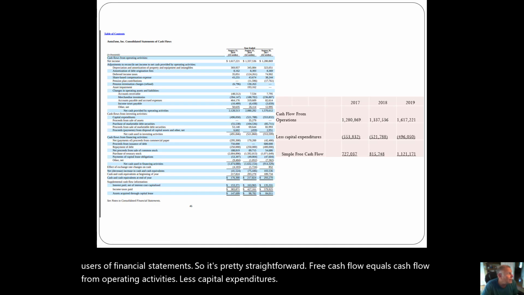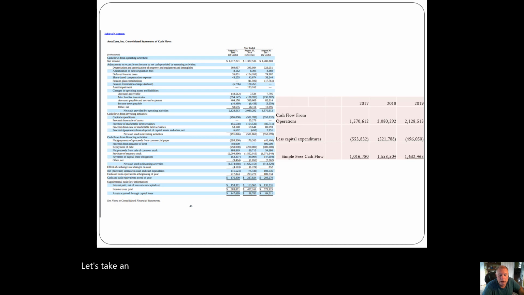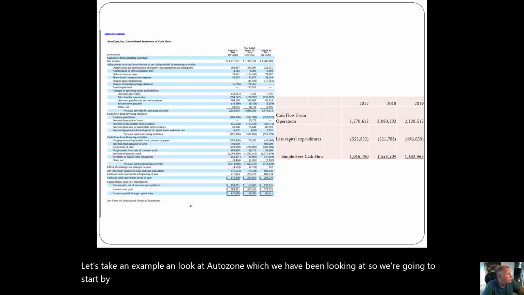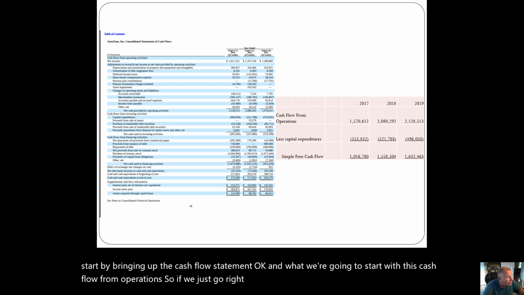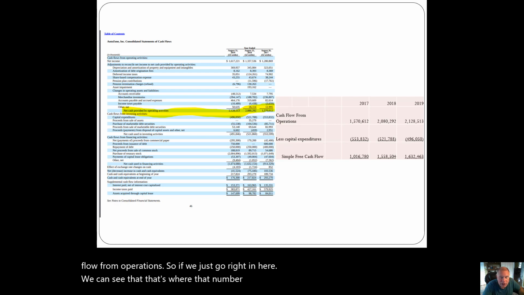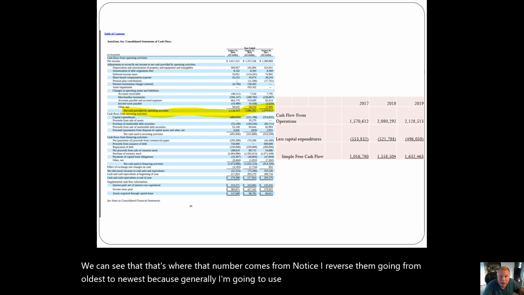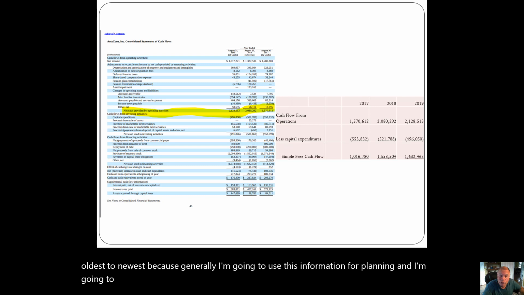Let's take an example and look at AutoZone, which we have been looking at. So we are going to start by bringing up the cash flow statement, okay, and what we're going to start with is cash flow from operations. So if we just go right in here, we can see that that's where that number comes from. Notice I reverse them, going from oldest to newest, because generally I'm going to use this information for planning and I'm going to be forecasting, so you're going to look at trends going from left to right. So we find that's where it comes from.